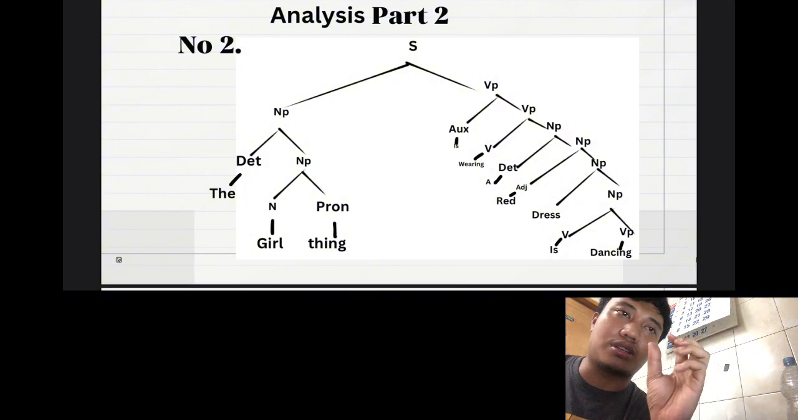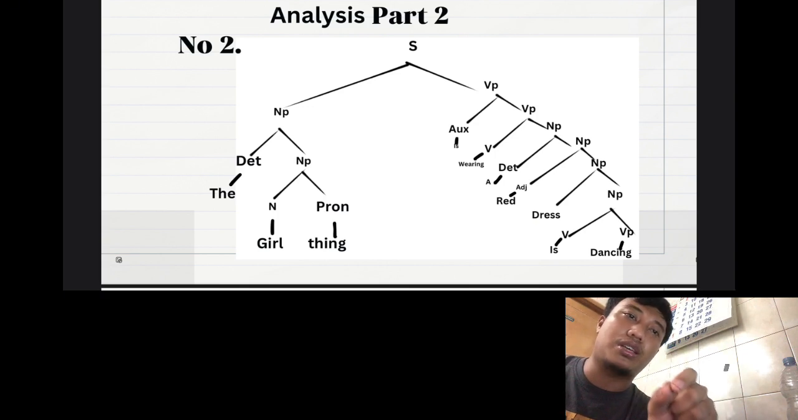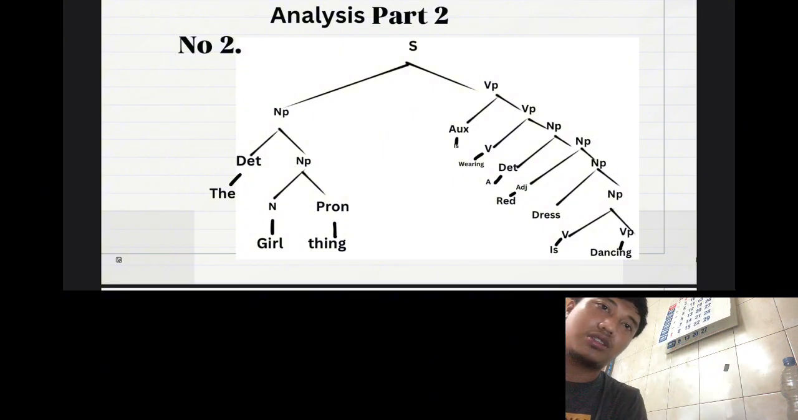"A" is the determiner, "red" is an adjective, "dress" is a noun phrase. And the noun phrase can be a verb again. The second verb is "dancing," to be a sub phrase.